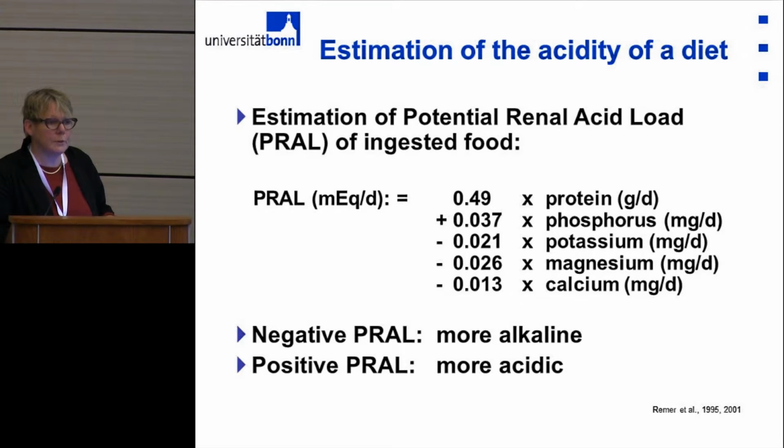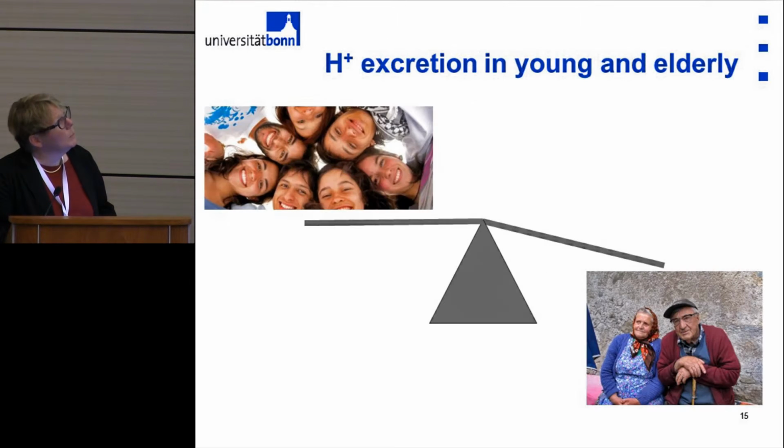So all of those nutrients play a role in the acidity of the diet. If you get a negative potential renal acid load, that means it's more alkaline. And if you get a positive potential renal acid load, this means it's more acidic. So a more acidic diet seems to be not as good as a more alkaline diet.